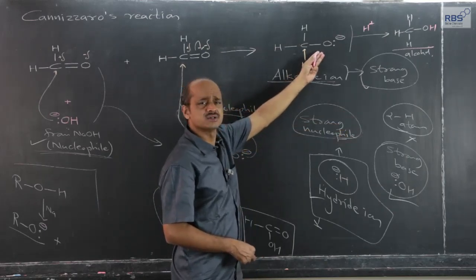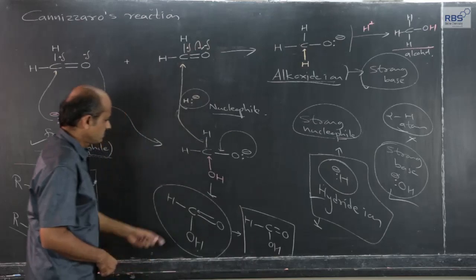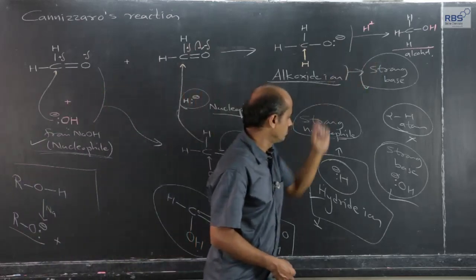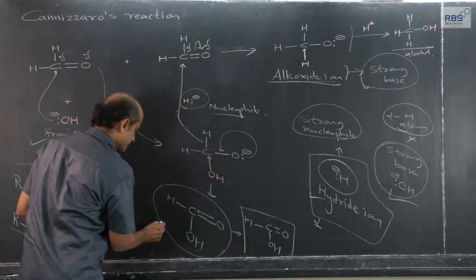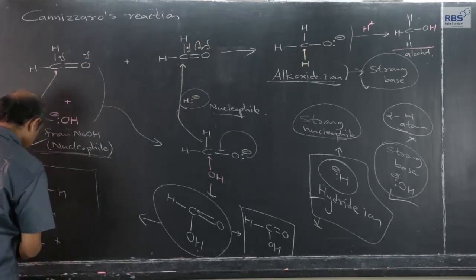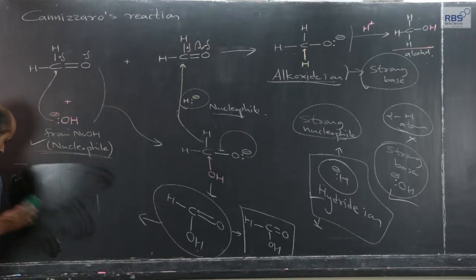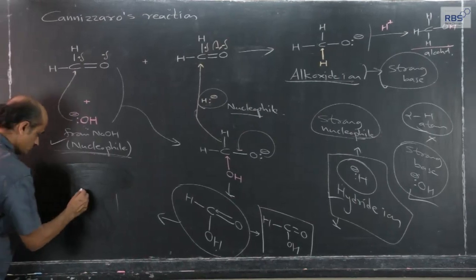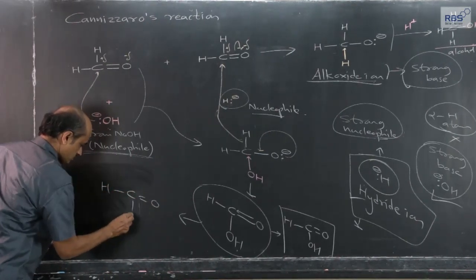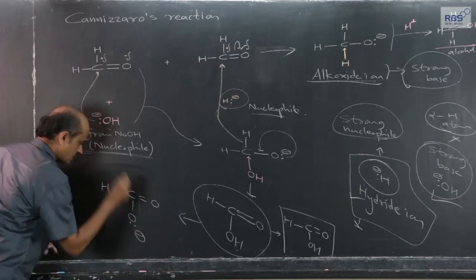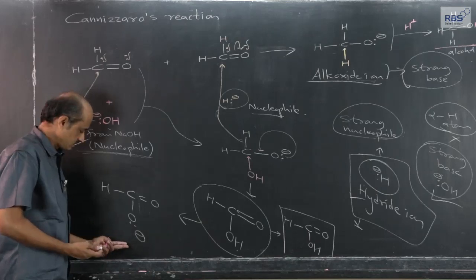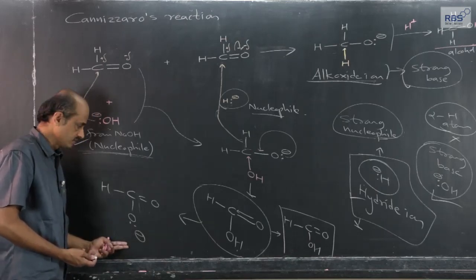Then it will pull back the proton from the acid which is already produced, giving rise to alcohol, and therefore the acid after losing the proton will get converted into carboxylate ion. Of course, since we have used NaOH, Na plus counter ion will be present here.